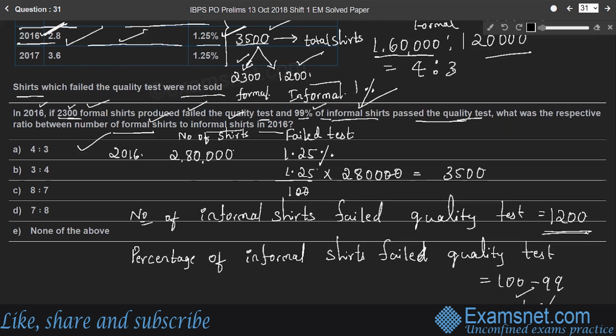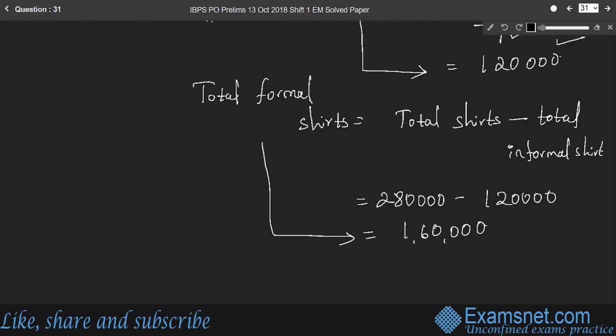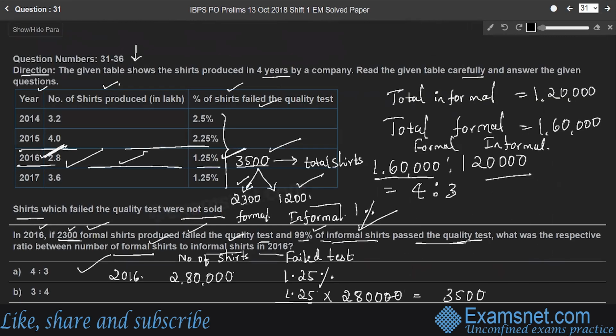That means if 1 is the number of shares that failed the quality test, 100 is the total number of informal shares. Therefore, if 1,200 is the number of shares that failed the quality test, 1,20,000 will be the total number of informal shares, right? Therefore, the total number of formal shares will be 1,60,000 because 2,80,000 minus 1,20,000. Therefore, the ratio of formal to informal shares is 4:3.